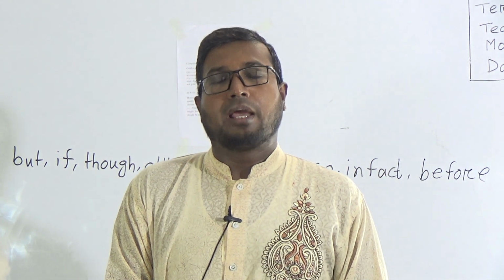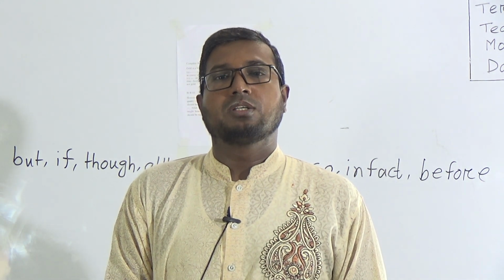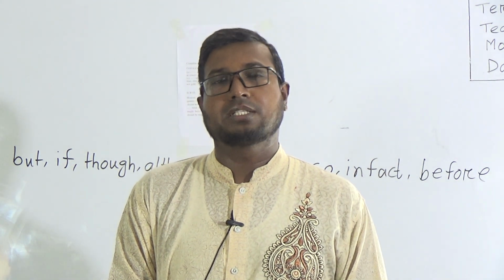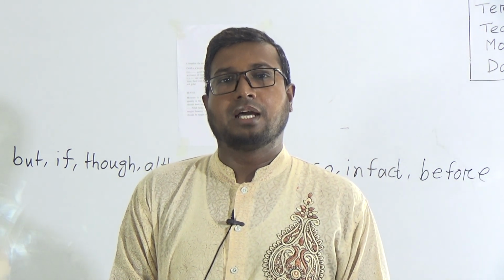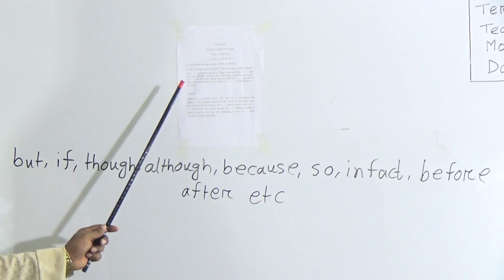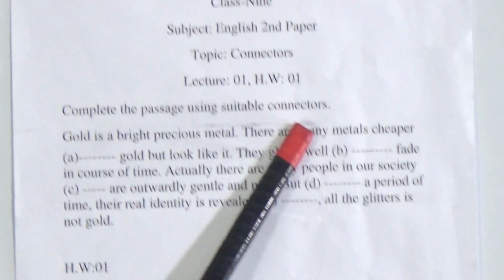Now I am giving you a passage with suitable sentence connectors. Inshallah, if you give your attention, you will have a clear idea regarding these sentence connectors. Look, complete the passage using suitable connectors.